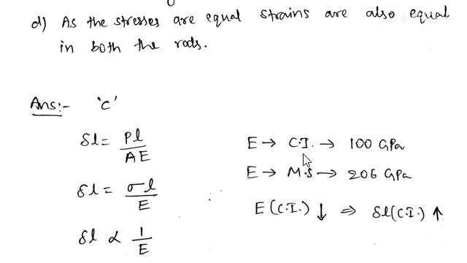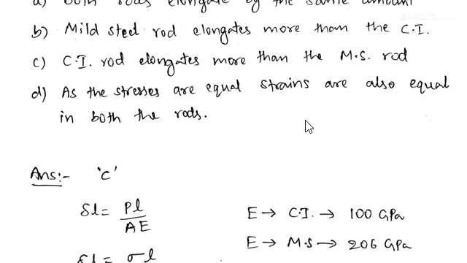For cast iron, the E value is given as 100 gigapascal. For mild steel, the E value is given as 206 gigapascal. If the E value is less, delta L is more. So the cast iron E value is less, that is 100 gigapascal, which means for cast iron the elongation is more. So option C is correct: cast iron rod elongates more than the mild steel rod.